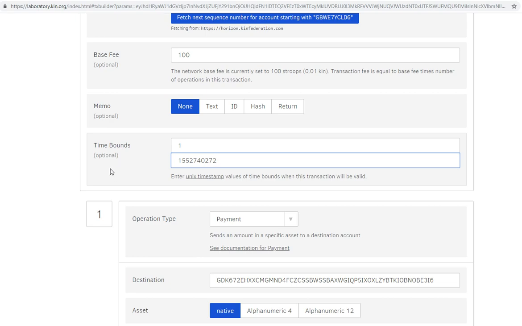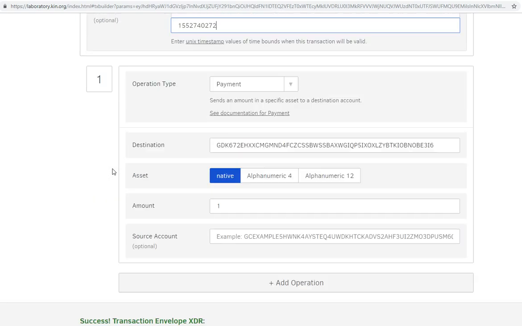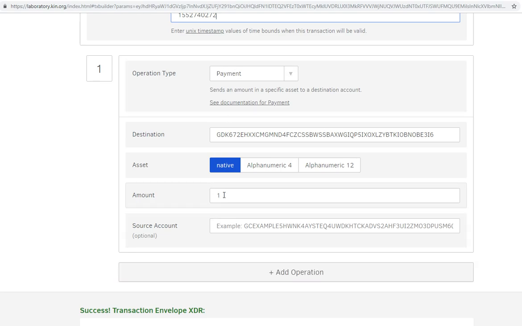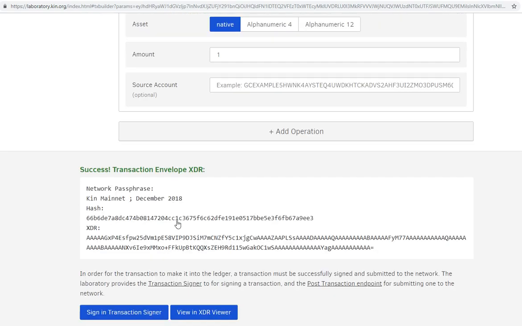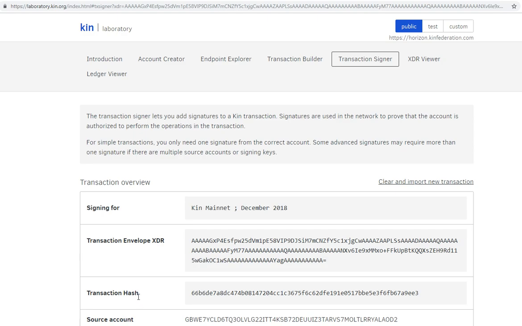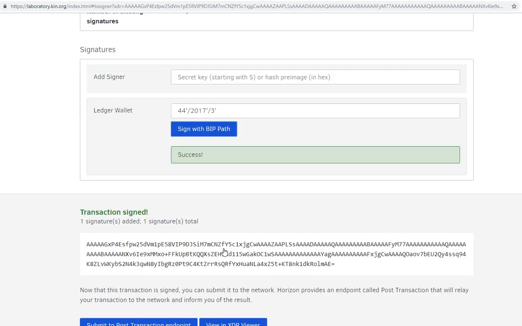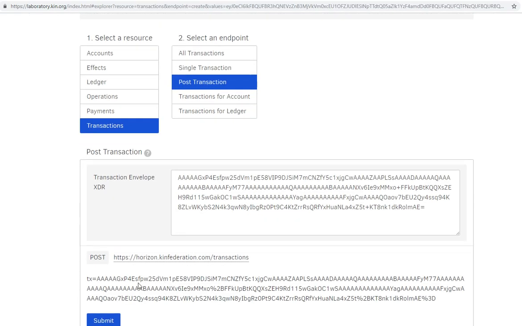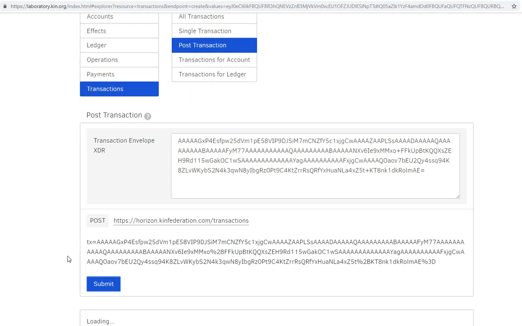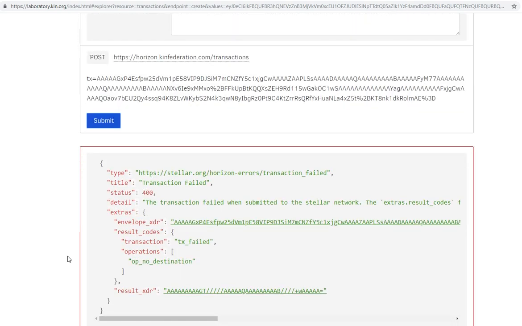Now, one of the other errors that you might commonly be getting is the OP no destination error. So I've set up this payment transaction where we want to send 1 kin to this wallet address. And if I go through and I sign the transaction, I sign it with the right BIP path in my wallet, and I try to submit it to the end post. It takes a few moments, and then it says transaction failed, operation OP no destination.